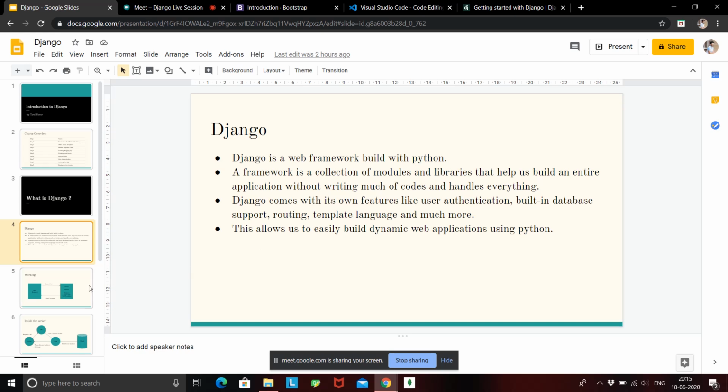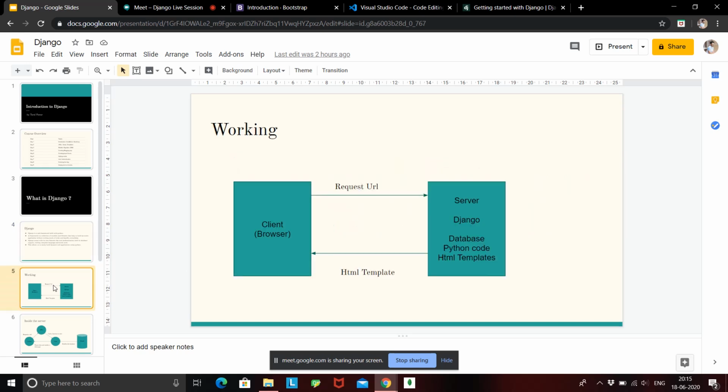Okay, fine. So basically how Django works, or any framework or any web application works, is that we'll have a client. In this case the client is our browser. That is, this whole browser window we are seeing is a client and we are requesting something. We request URLs, we request templates, and this client is there, and we have a server. So we have a client and we have a server. The client, that is the browser, will request the server with a URL.